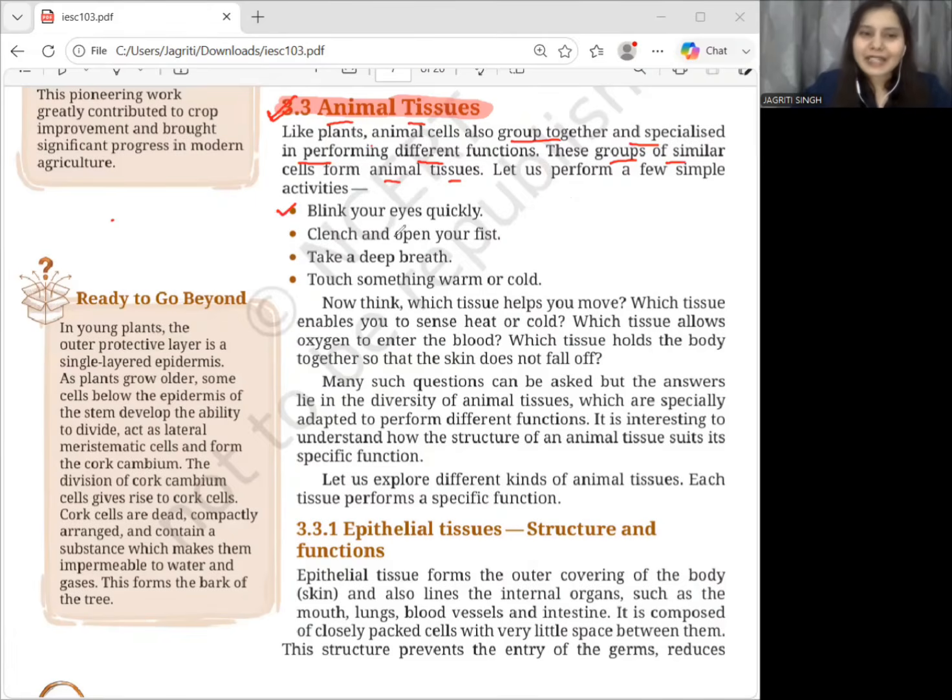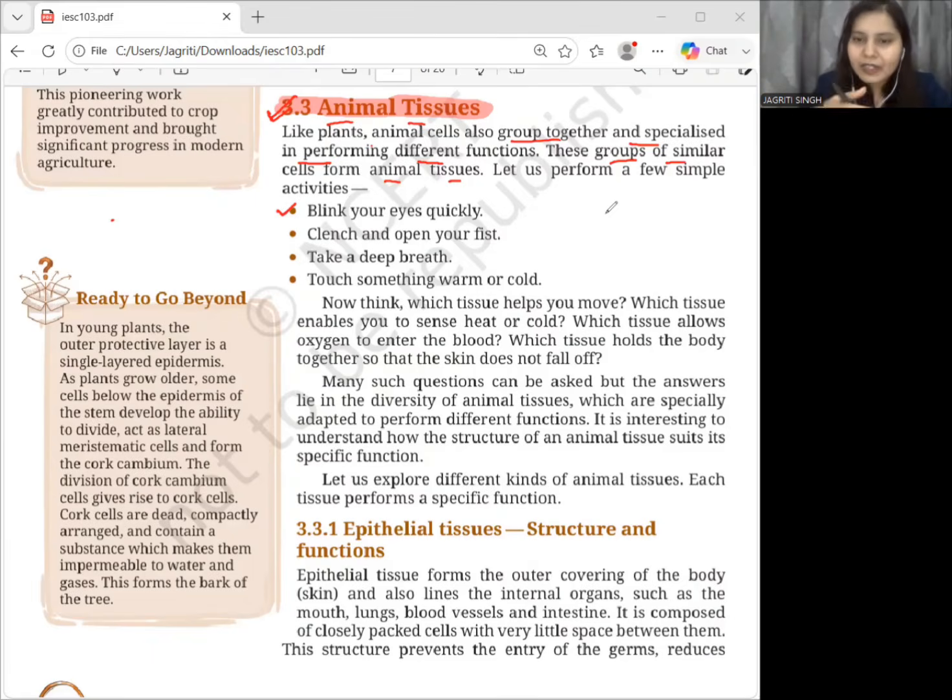So the first activity which we can do right now is blinking our eyes. Just try to blink your eyes quickly for a few seconds. What happened? Your eyelids moved repeatedly, right? So some tissues in our body must help produce this movement. Now the question is, which tissue helps in movement?